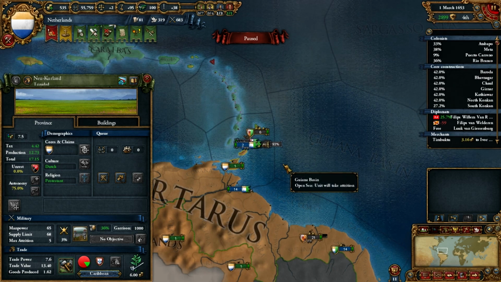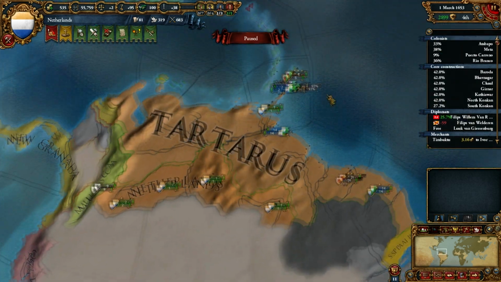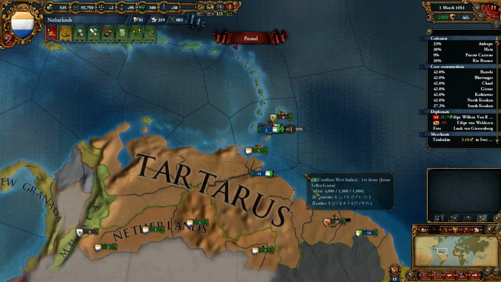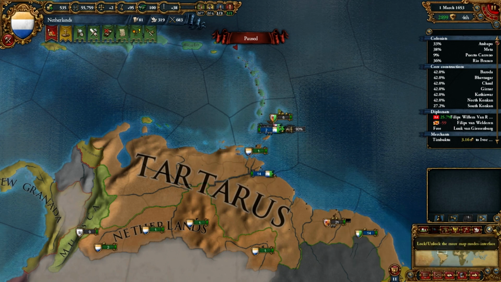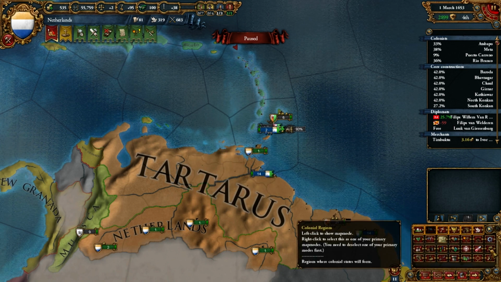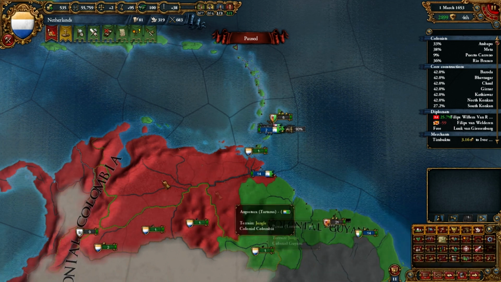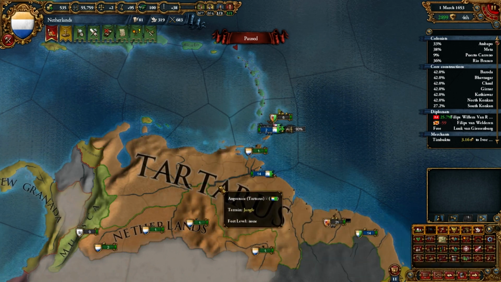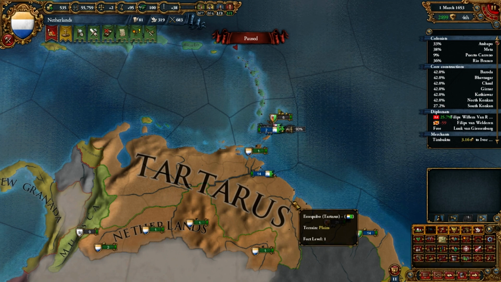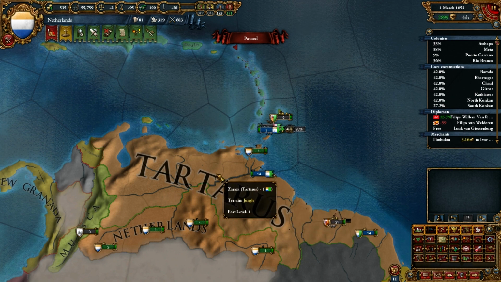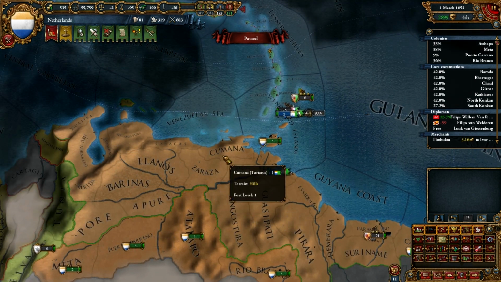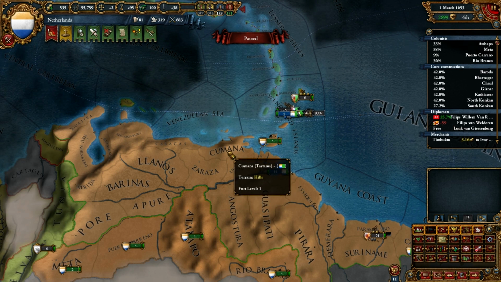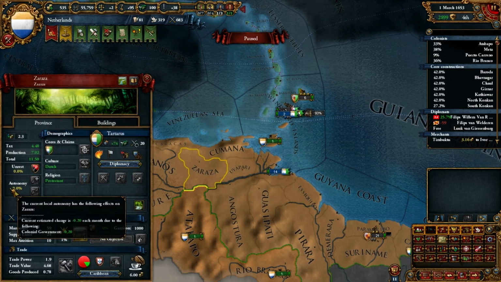Now, just straight up colonies. Tartarus here, for instance, what region is this? This is the Guyana and Colombia region. Tartarus, yes, Netherlands joke, ha ha ha, I'm quite funny. Because their capital is here in South America, they do not suffer any autonomy.